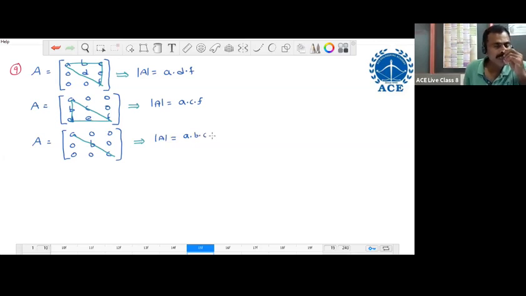In a square matrix, if all the elements above the diagonal and below the diagonal are zeros, then such a square matrix is called a diagonal matrix. Its determinant is the product of diagonal elements.